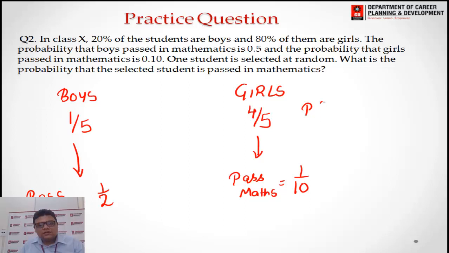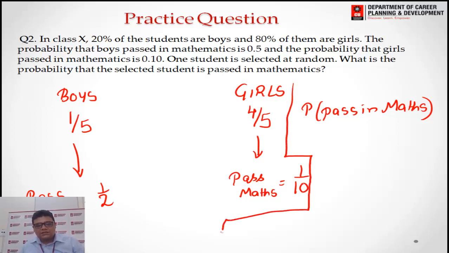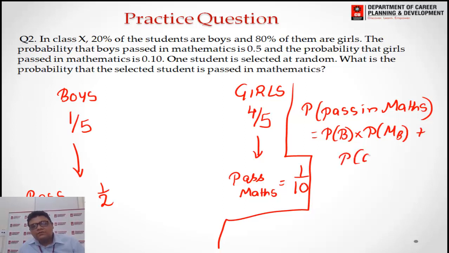So we have to find probability of pass in mathematics. Either it will be a boy or it will be a girl, that doesn't matter, but the student needs to pass in the maths. So it will be what? Firstly we will take probability of boy multiplied by probability of boy passing maths plus probability of girl multiplied by probability of passing maths, which is a girl, right?